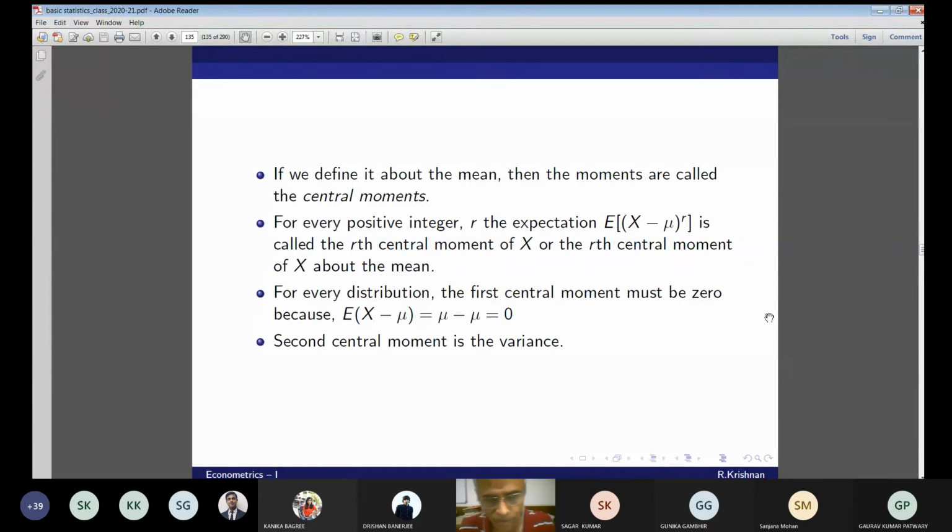So for every distribution, the first central moment must be 0. Why? Because E[X - mu] involves a linear operator. Expectation is a linear operator. So mu minus mu is equal to 0. The second central moment invariably happens to be the variance. What will be the third and the fourth central moments? Skewness and kurtosis. The third and fourth central moments are skewness and kurtosis.